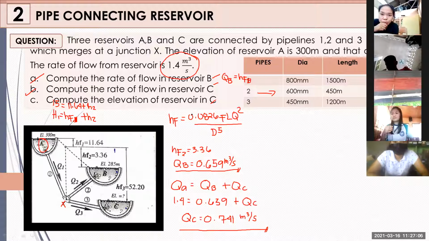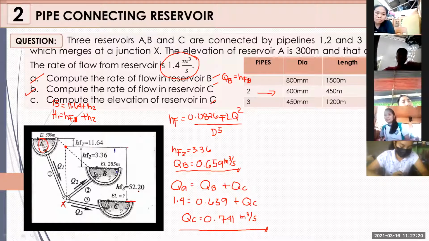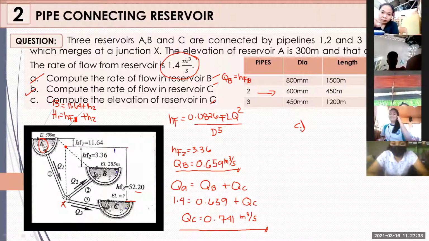So ngayon naman, ang binigay naman sa atin ng figure is yung total head loss ng reservoir C papunta sa datum natin, which is hanggang dito. That would be equivalent to 52.20. Huwag na tayo makipag-away kung saan galing yung 52.20. Given na yan siya sa ating figure since wala tayong reference ng elevation at C since it is unknown. So ano yung gagawin natin?